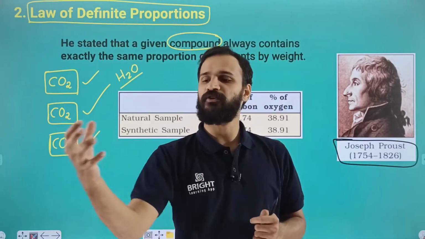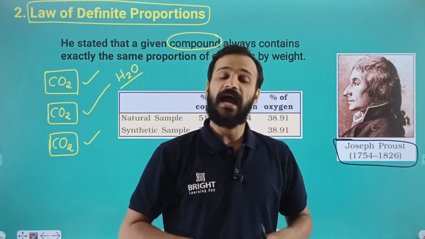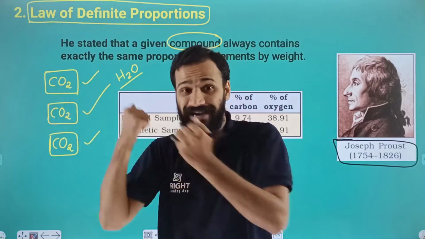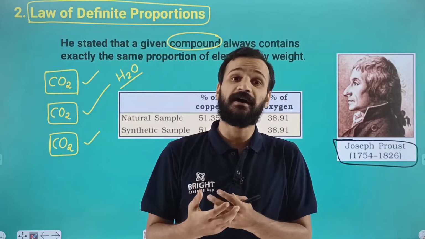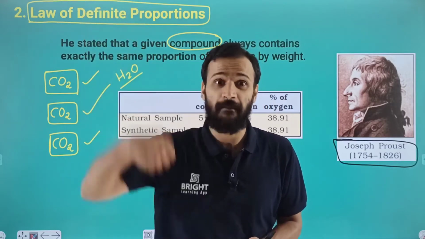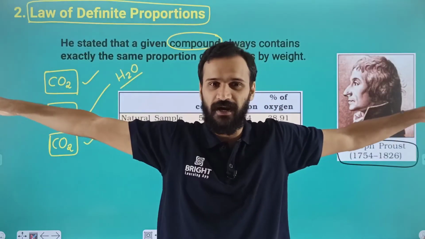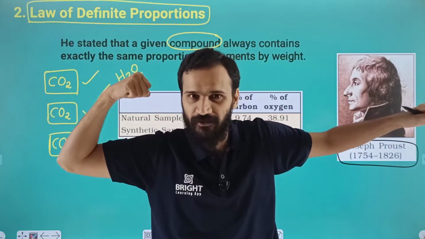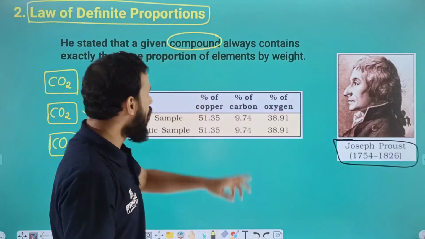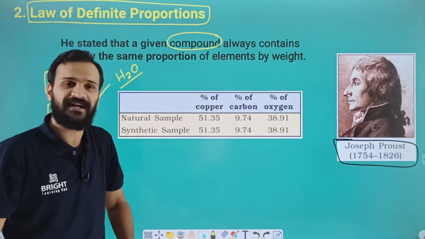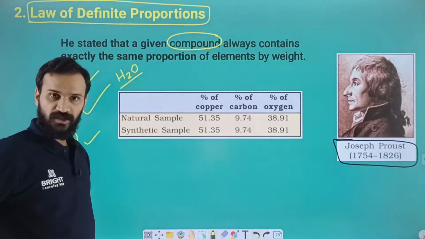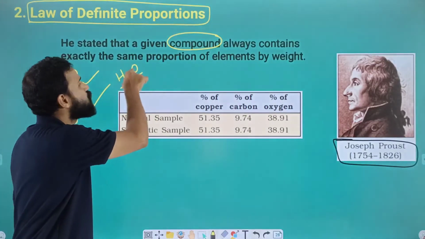Okay, and some amount of water you are collecting from your well, and some amount you are collecting from rain. And also suppose we are importing some amount of water from America, any part of the universe, you can bring some amount of water. No doubt that all the water molecules, the compound water, always contain hydrogen and oxygen in 2:1 proportion.